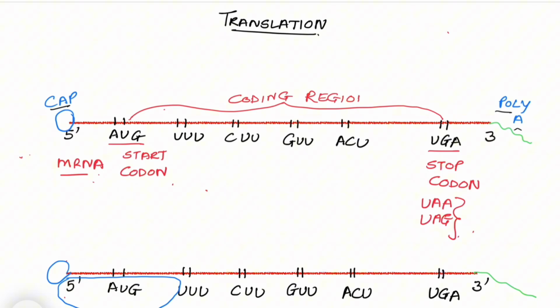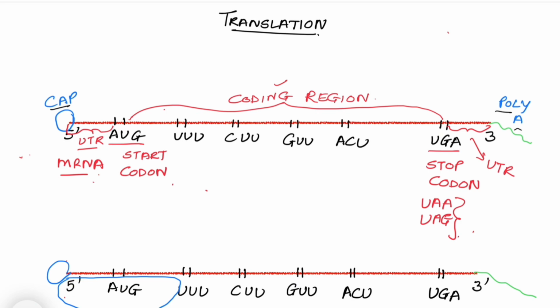The area before the start codon is UTR, untranslated region. It means it will not code for any protein. And after the stop codon, this is also UTR. This will also not code for any protein. It means only the protein will be coded according to the codons which are present in the coding region.